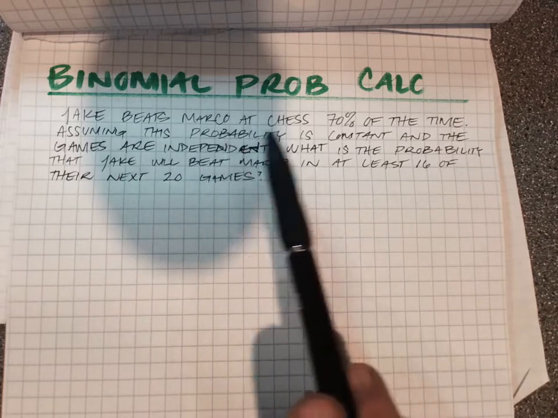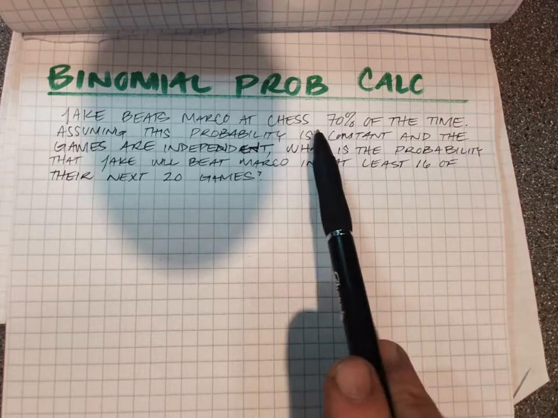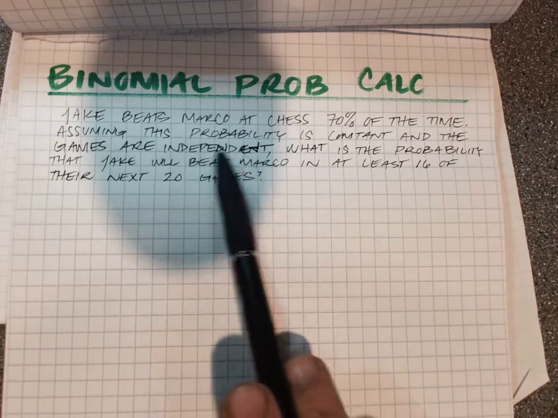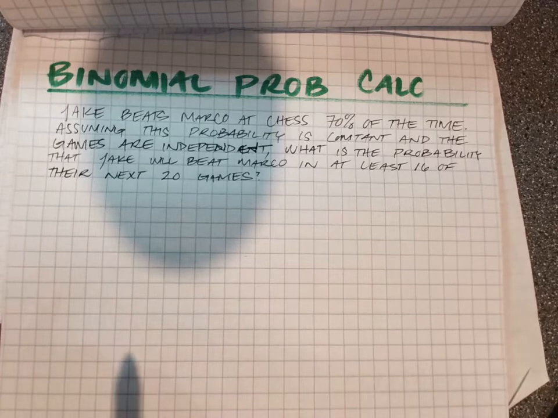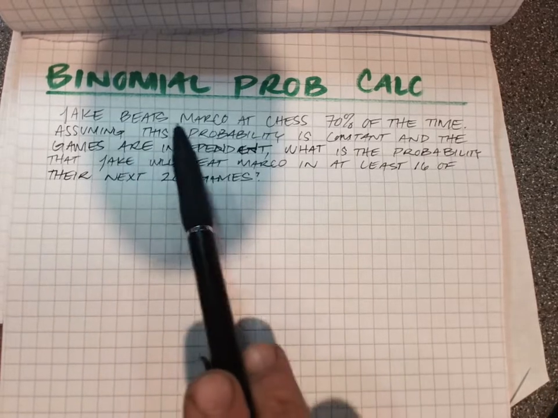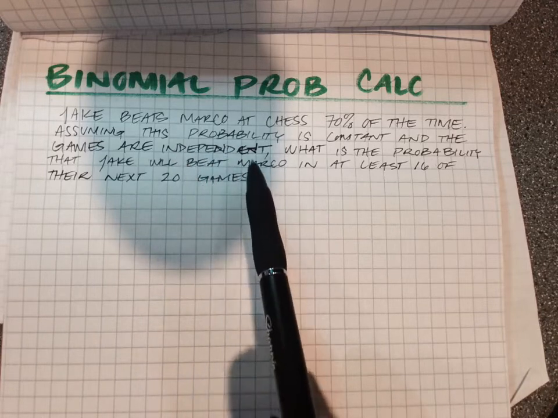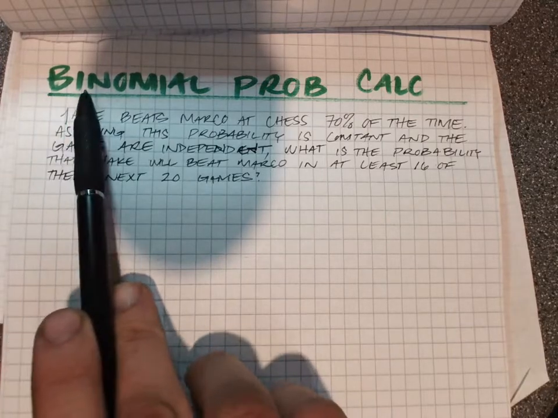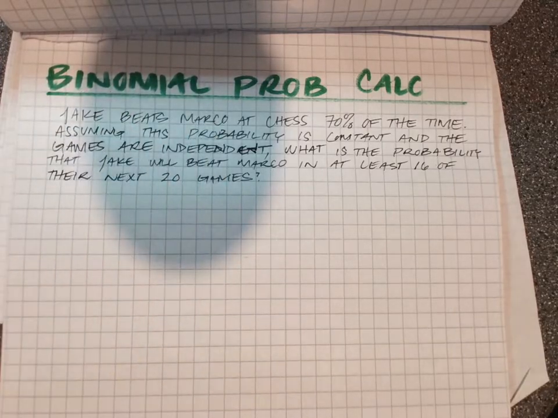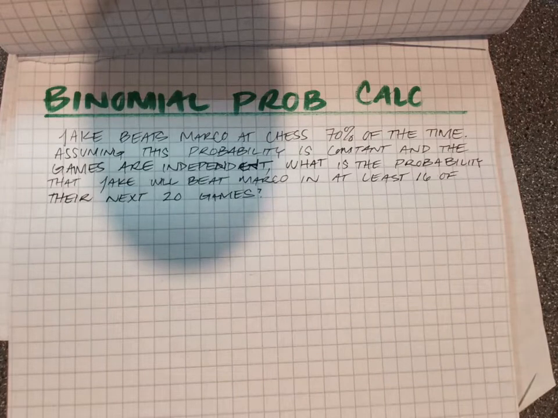So two things must be true. The 70% can't change, and this independent statement here suggests that the 70% will stay 70% throughout this tournament. And the other important thing is that there's really just two options, winning and losing. Thus the "bi" in binomial, meaning two: you only have win or lose as the option. So this falls under this category. We can apply the formulas to solve this problem a little quicker than a tree diagram.